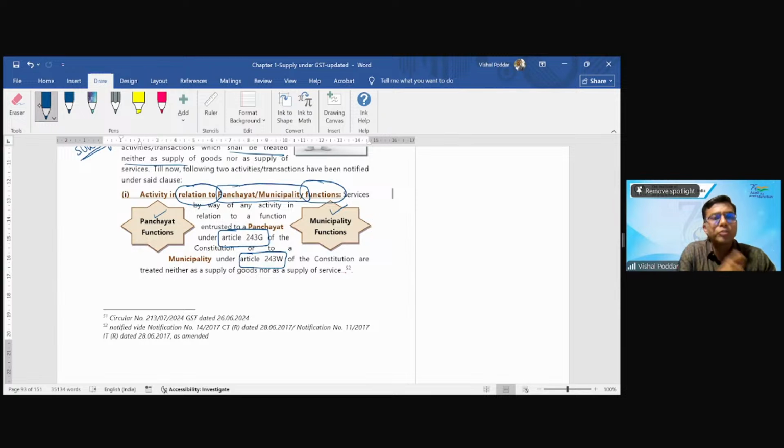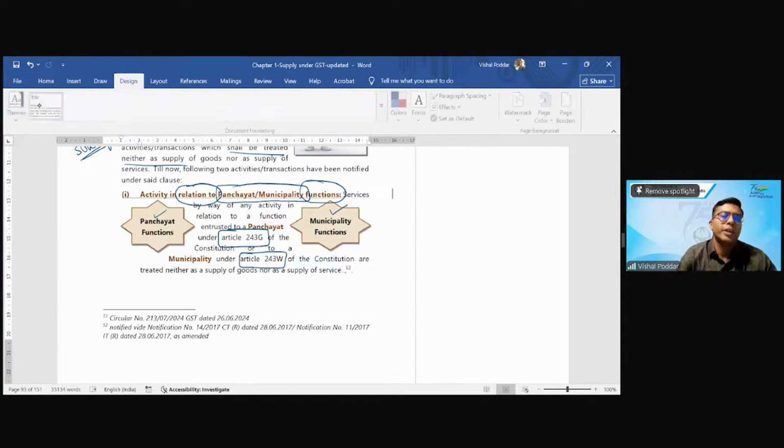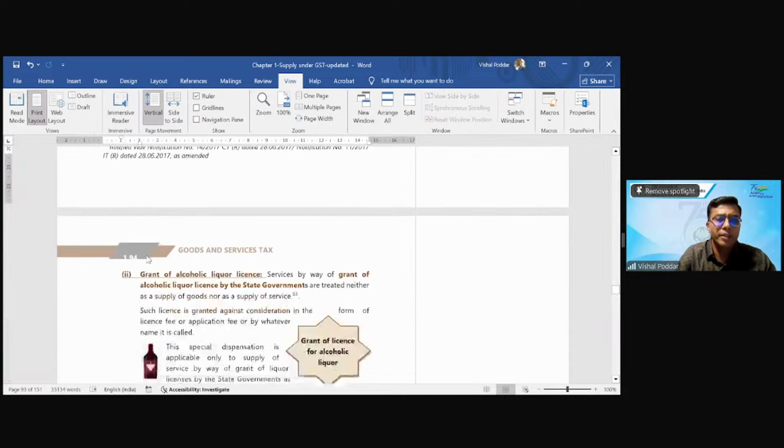But when government is doing this function or this activity, it is a function entrusted to them by the Constitution. So it means it has become their sovereign function. And when any such function is given or allotted to them by these 2 articles, even if they are charging for it, even though you are satisfying the conditions of 7(1)(a), that is, there is a consideration, everything, we do not want to charge tax because it is specifically excluded. I hope this point is clear.